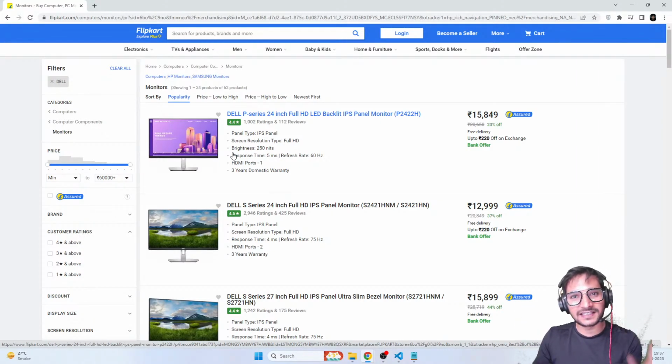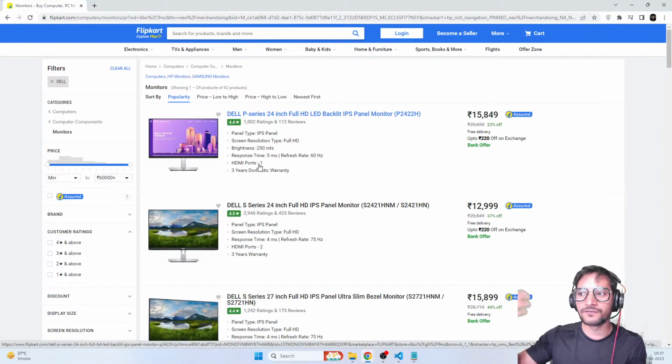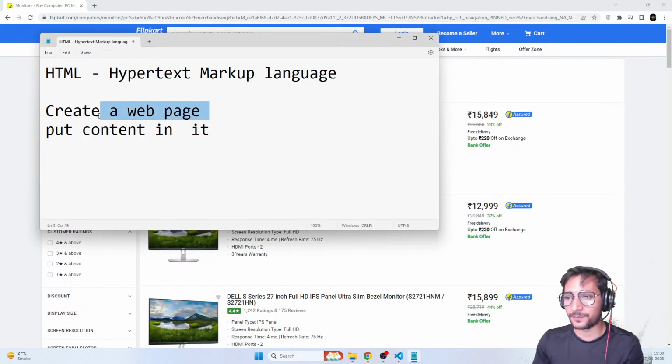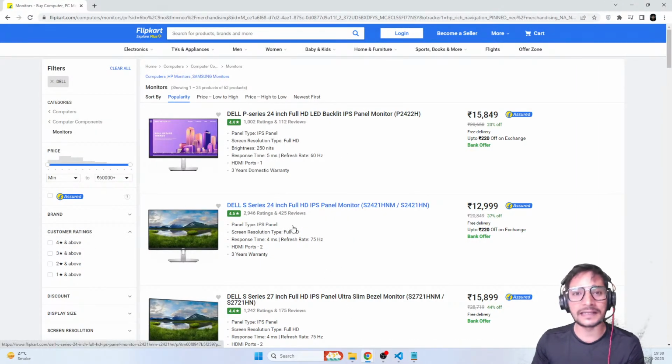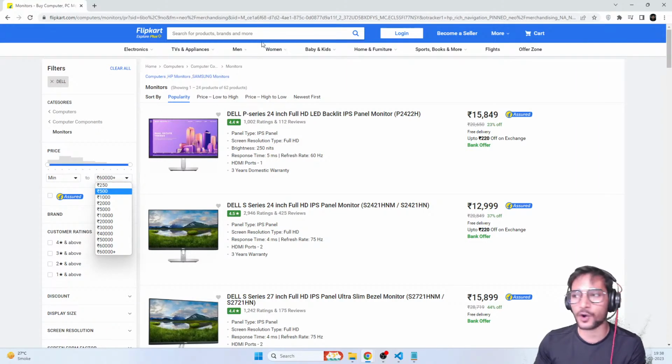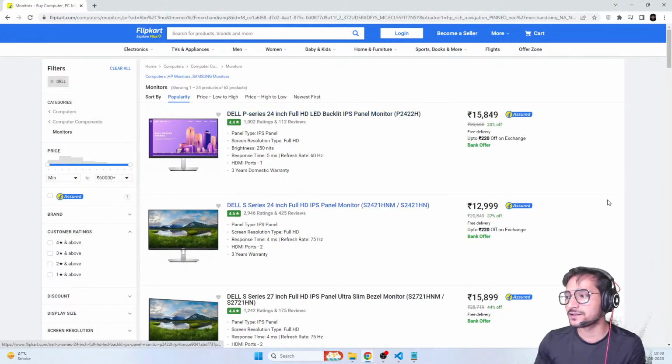So a website is nothing but a collection of web pages, okay? And a web page is a sheet, a page that you can view on the browser. And it is the job of HTML to create this web page. So as I said, HTML helps you to create a web page, which you can see here, and put content in it. When I say content, I basically mean text, images, these input boxes, selection boxes, these buttons, all of that stuff.